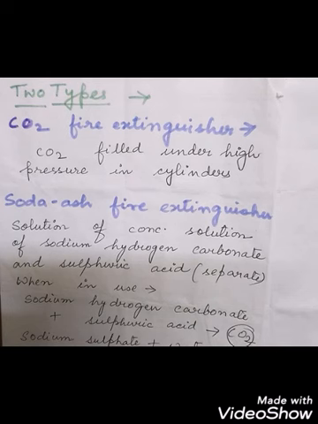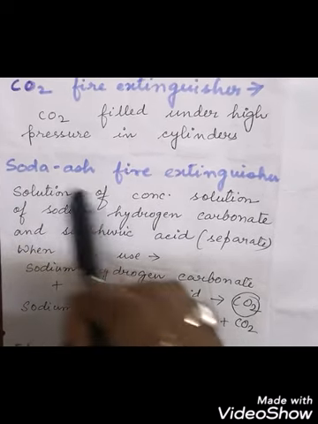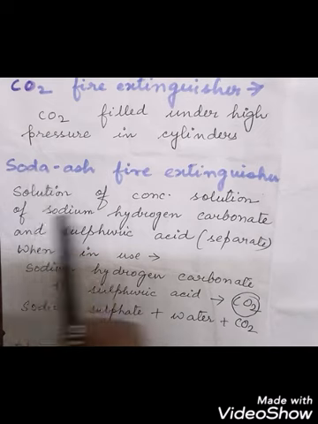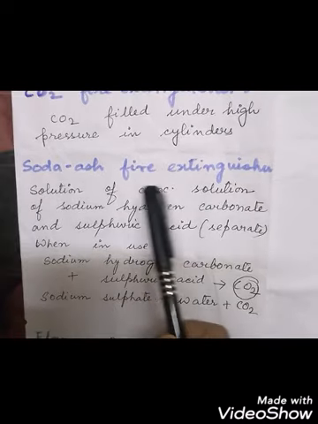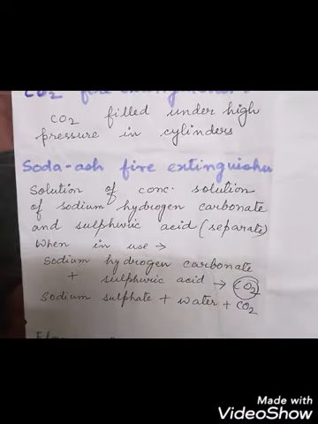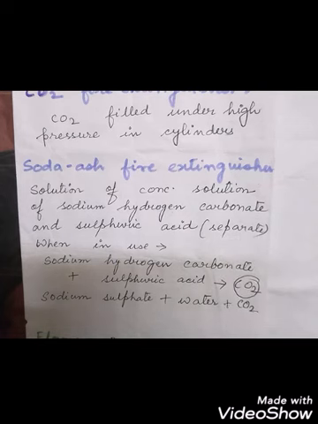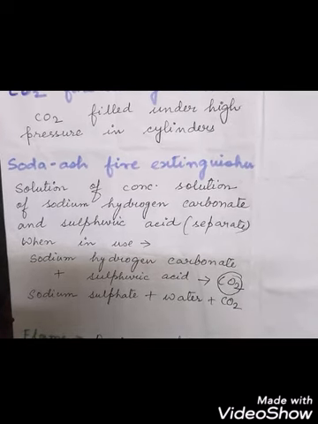Now the second type is also very important, which is the soda ash fire extinguisher. From the term you can see the soda ash contains sodium hydrogen carbonate. In the soda ash fire extinguisher, a concentrated solution of sodium hydrogen carbonate and sulfuric acid are put. These two items are kept in separate compartments inside the fire extinguisher.